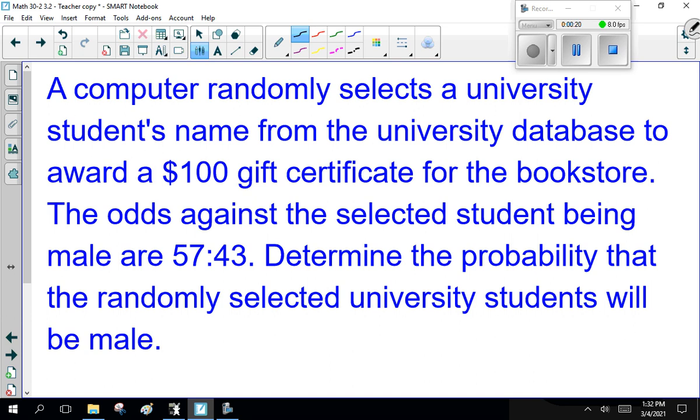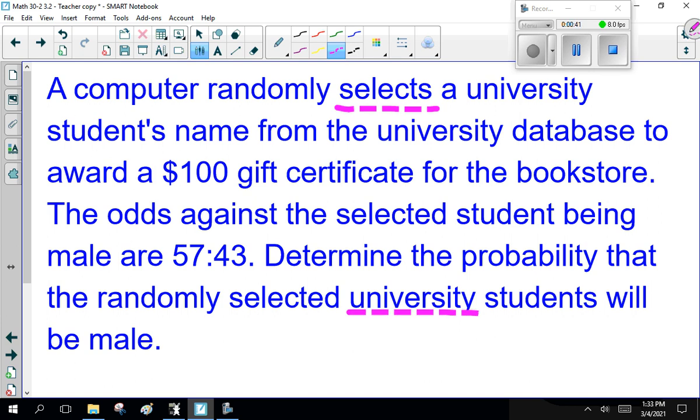So, a computer randomly selects a university student's name from the university database to award a $100 gift certificate for the bookstore. The odds against the selected student being male are 57 to 43. Determine the probability that the randomly selected university student will be male.